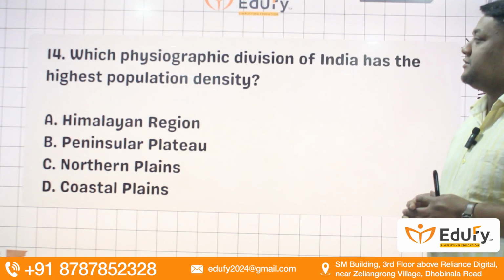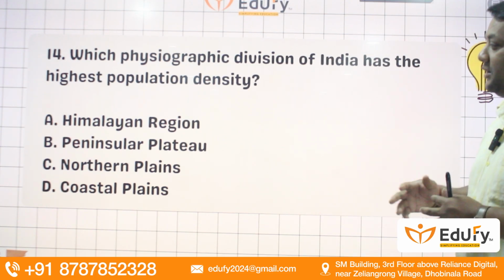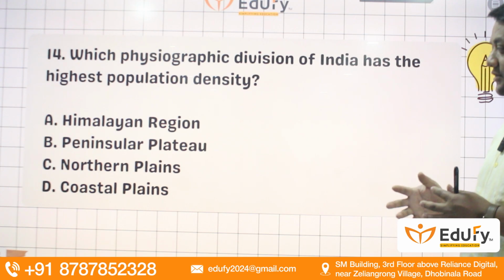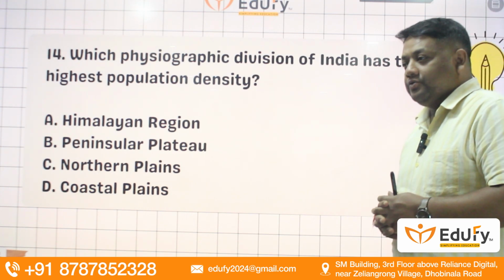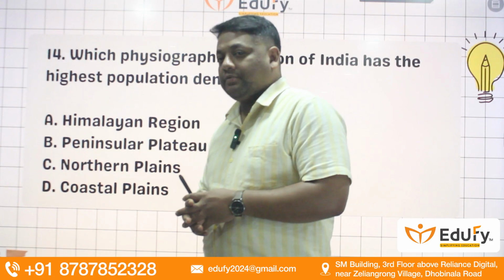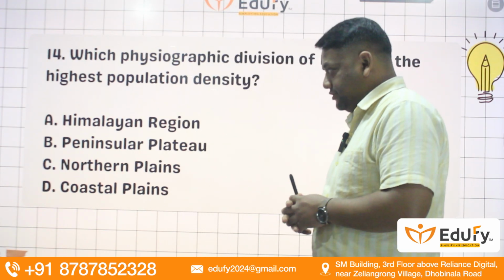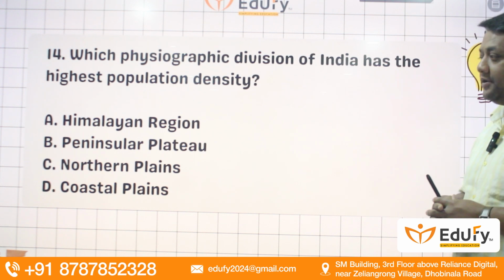Okay. Next, which physiographic division of India has the highest population density? Himalayan region, peninsular plateau, northern plains, coastal plains. We know that coastal plains are shrunken plains. They are not providing much wider places for the settlement of this much heavy population. Himalayan regions are rugged terrain.